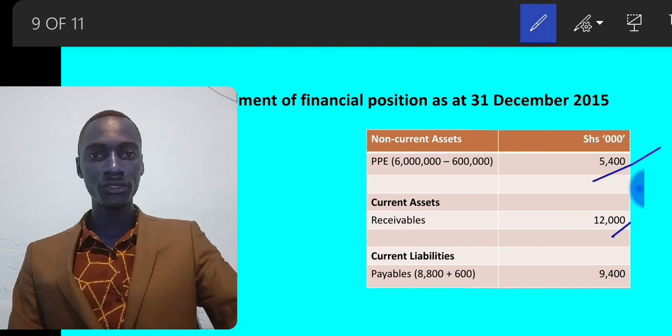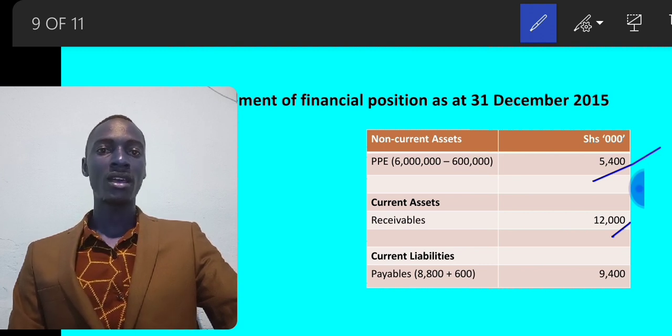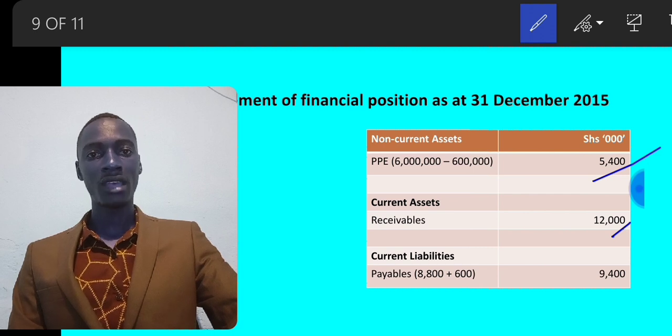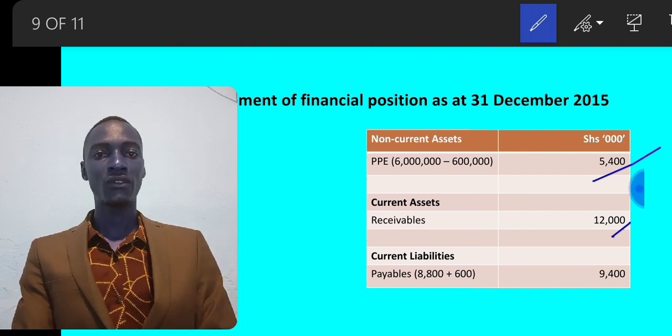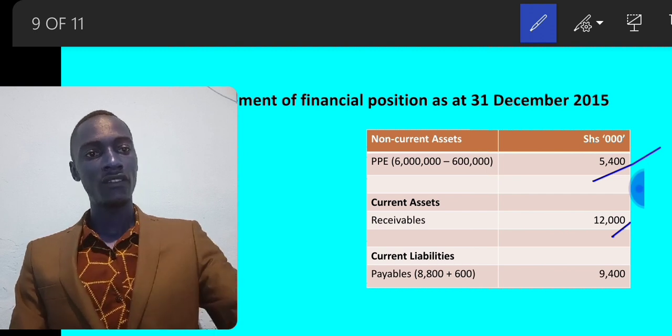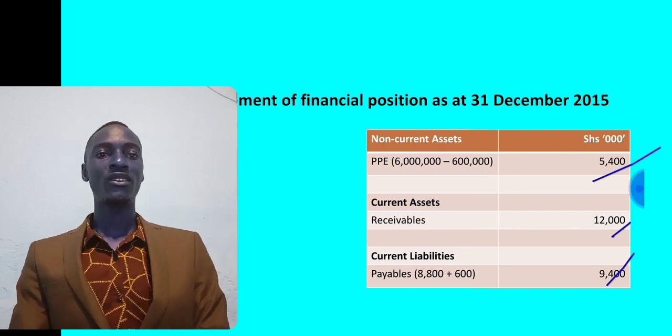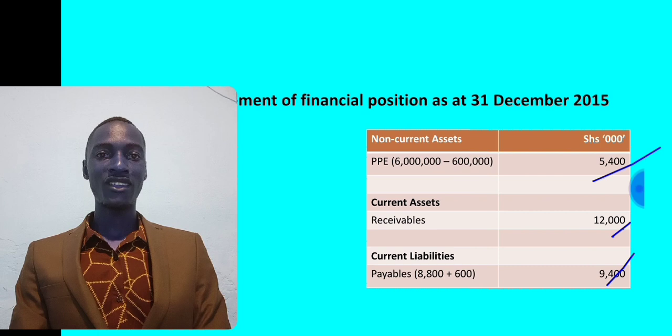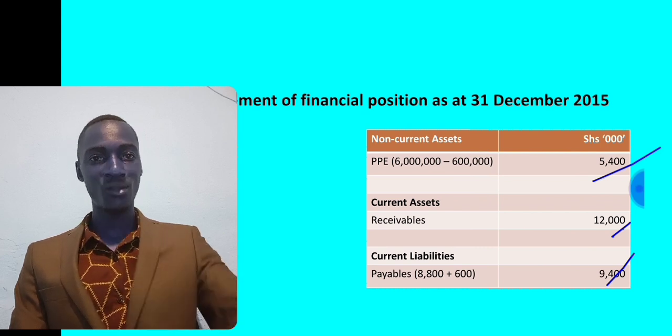When it comes to the costs, we have the operating costs as well as the direct costs, and all those costs are payable. So you just need to get Rashida's share of those costs and present them as payables in the statement of financial position. That is the 8.8 as well as the 600,000, giving you 9.4. So we have applied IFRS 11, accounting for joint operations, where the joint operators have to only account for their shares in the joint operation's assets, liabilities, revenues, and costs.